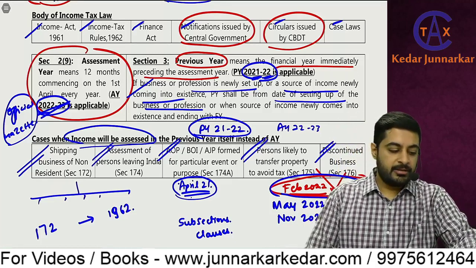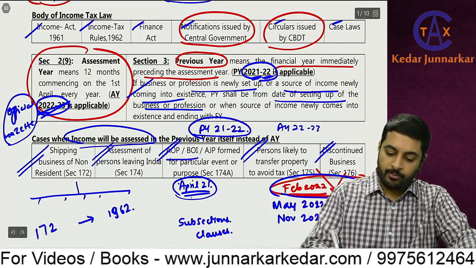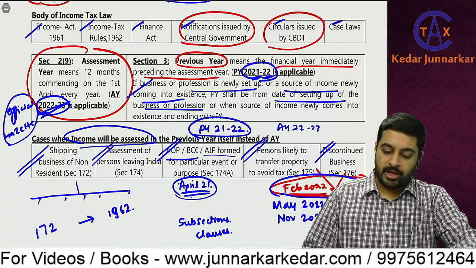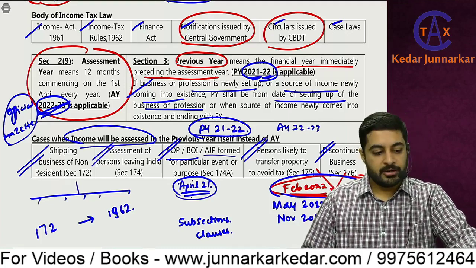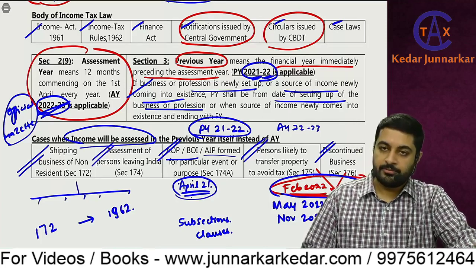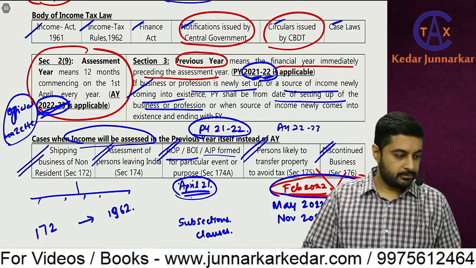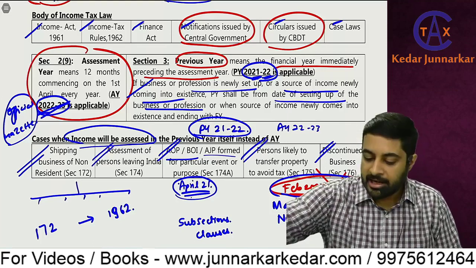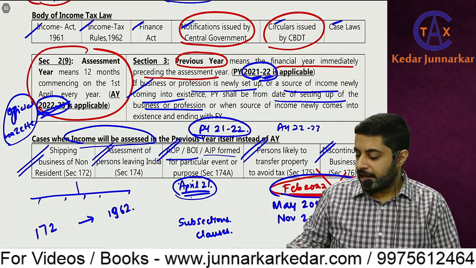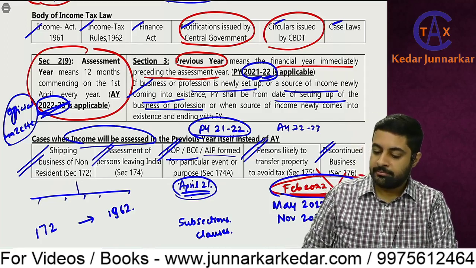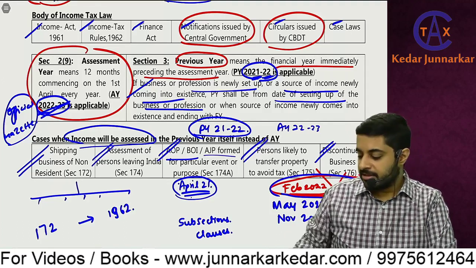Third, AOP, BOI, AJP formed for a particular purpose. Next, person likely to transfer property to avoid tax. And if business is discontinued.